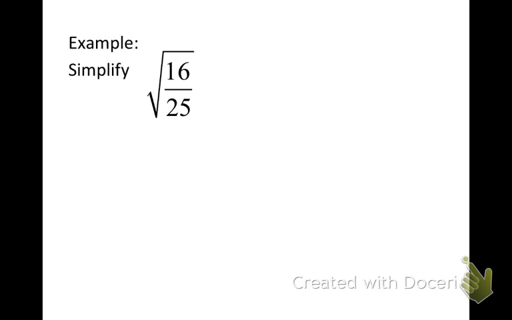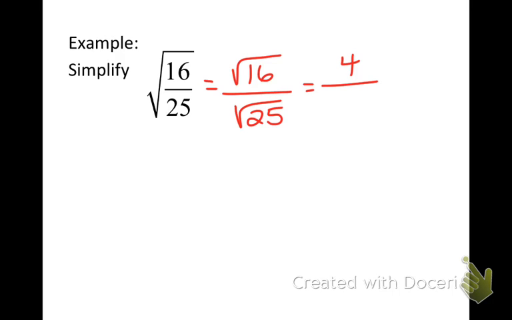Both are perfect squares. So if I redo it and focus just on the numerator and the denominator individually, the square root of 16 is 4. The square root of 25 is 5. So it'd be 4/5. Okay? So it's nice when that is simplified. So we're done. 4/5. We're done.